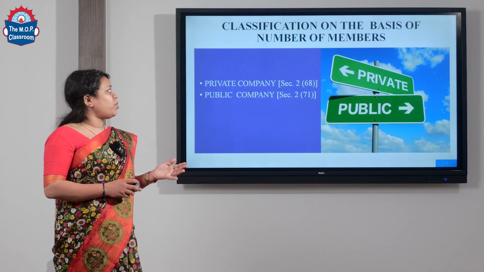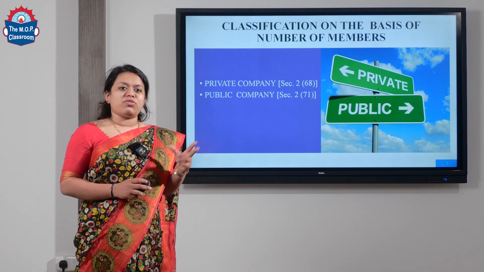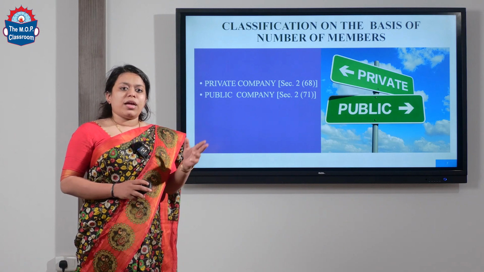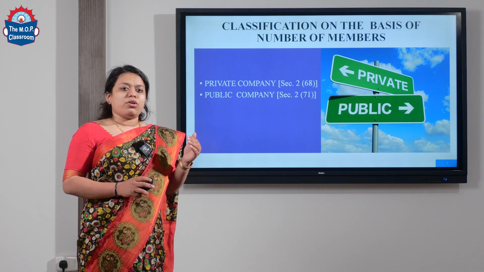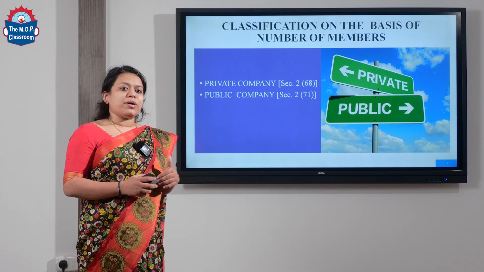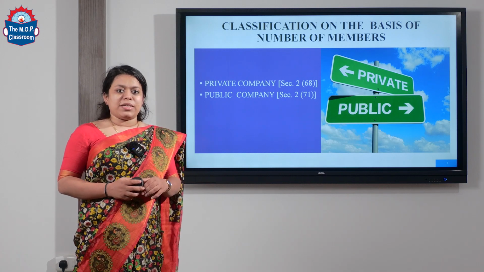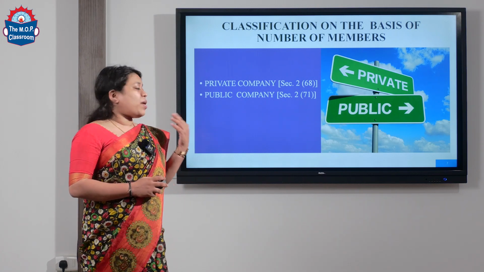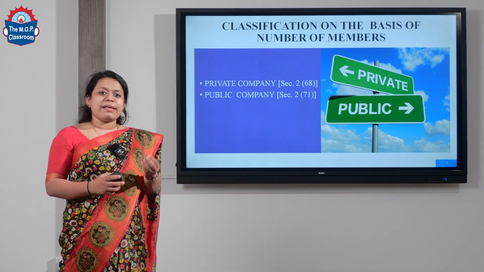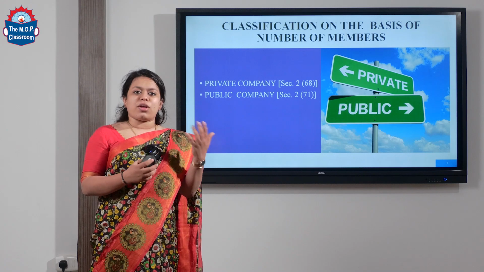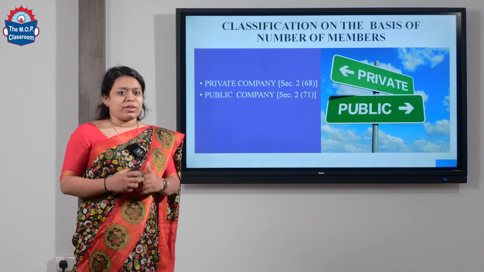In the classification on the basis of number of members or transfer of shares, you have 2 types, which are private and public companies. In private companies the minimum number of members is 2, and in public limited companies it is 7. In private limited companies transferring of shares has certain restrictions, but in public limited companies you do not have those restrictions.